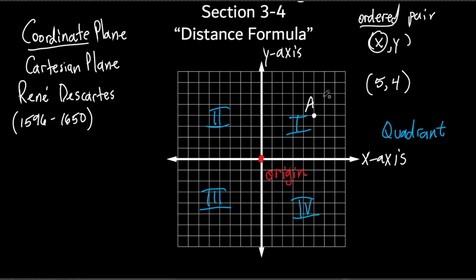Now, let's see what else we want to say. We already know that this is 5, 4. Let's do this. Let's go to a different color. Let's put a point right here. And let's find the coordinate. We've already done this once with the 5, 4, but let's do it again because we're in a different quadrant.